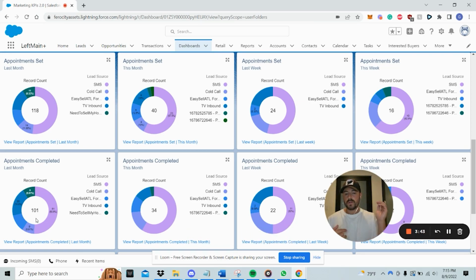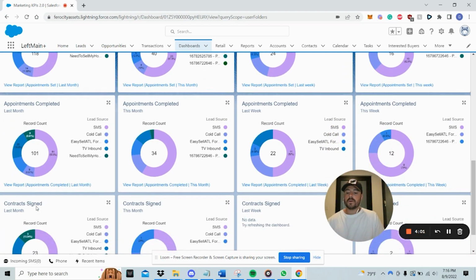We try to live transfer, but we can always miss the call. We can never even get them back on the phone, right? Not only could they miss a call, but it's hard to get a person back on the phone. And so if we can do it at least 80% of the time, we're happy with that. But it was about 85. So good job last month for our team.